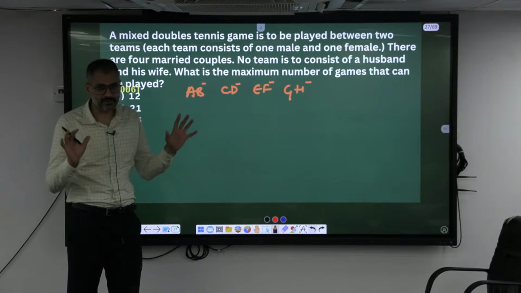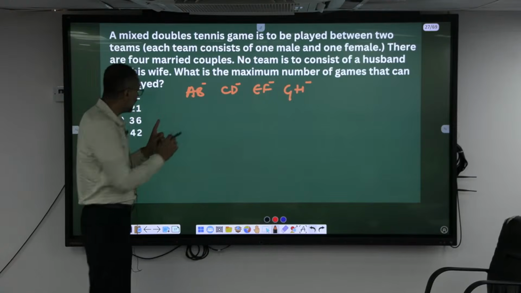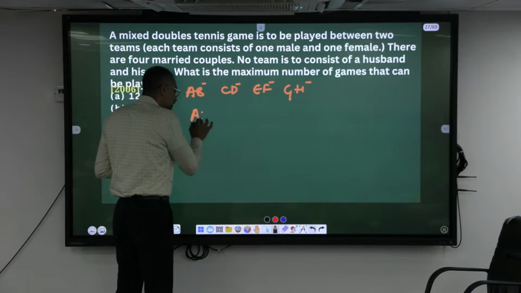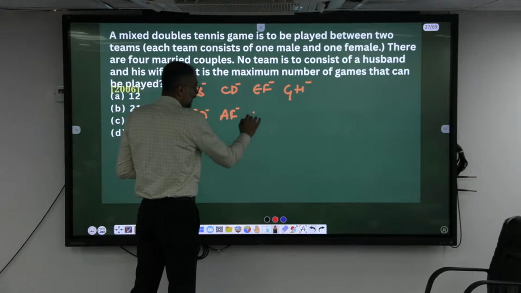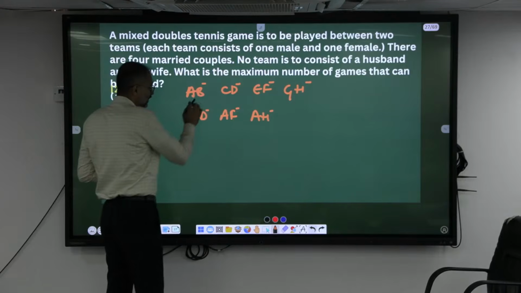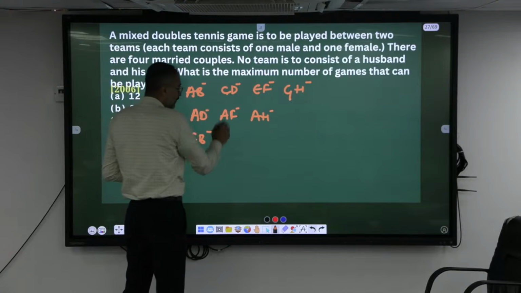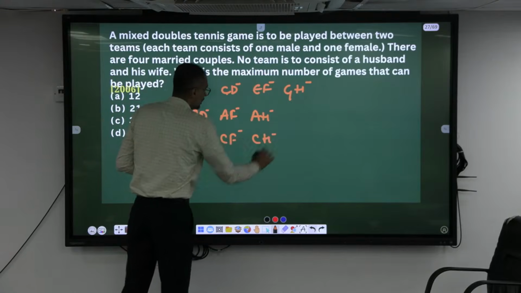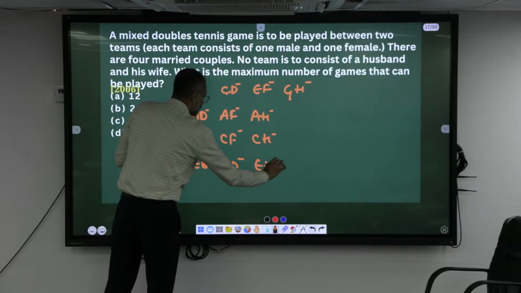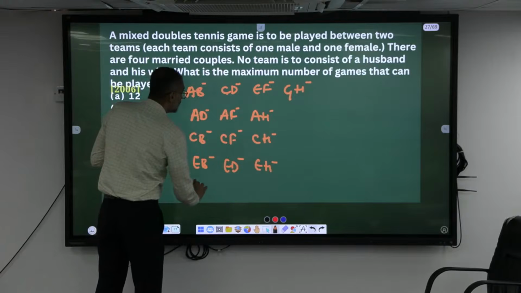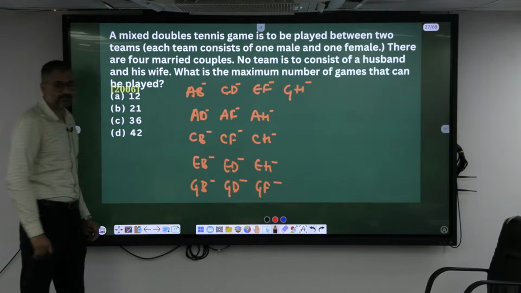Let's frame the teams first. Husband and his own wife cannot be team members. So A and B cannot be a team. A and D can be a team. A can team with F. A can team with H. Similarly, C can team with B. C and D can't be a team. C and F, C and H. Similarly, E and B, E and D, E and H. Then G and B, G and D, G and F. So these are how many teams? 12 teams.